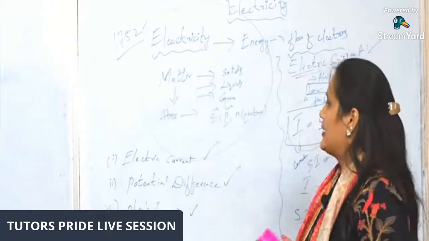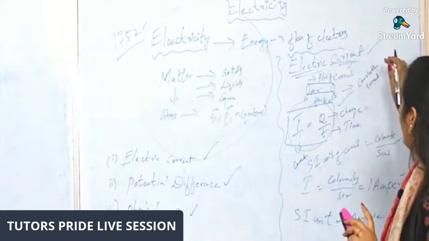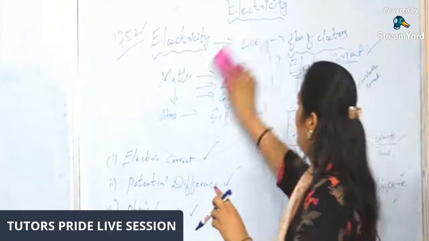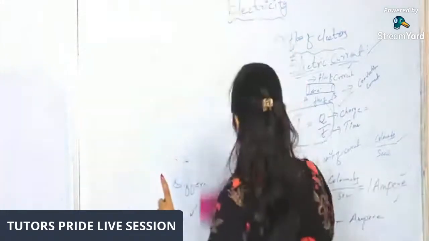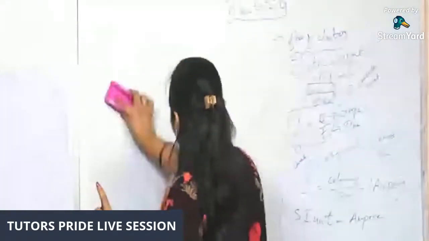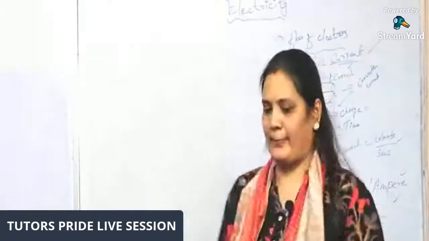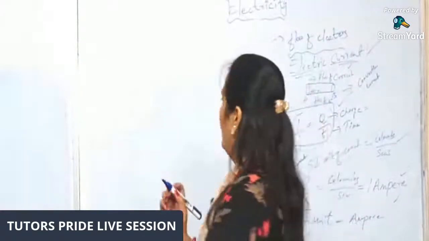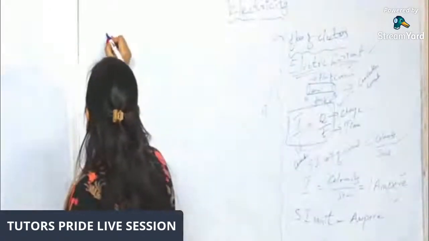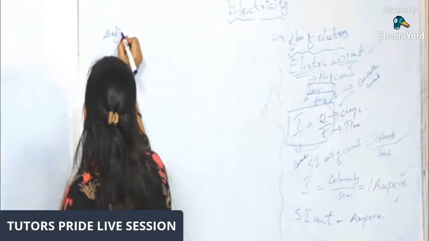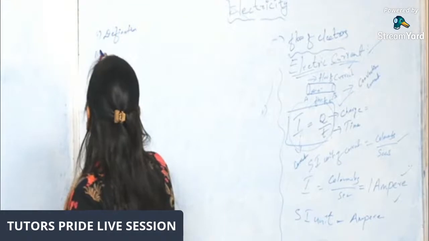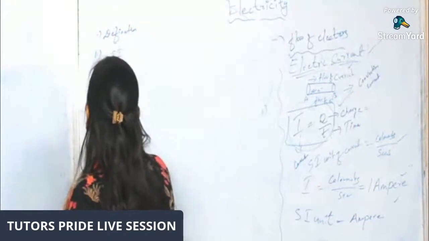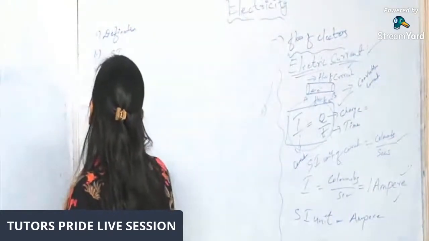So what we have discussed in electric current: firstly, I have given the definition, secondly, the SI unit, and thirdly, the formula.